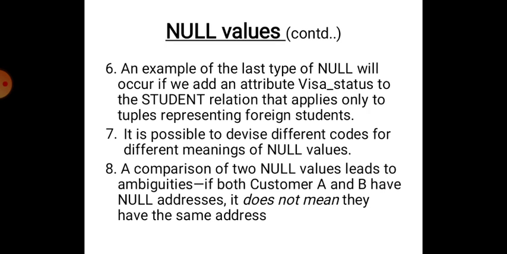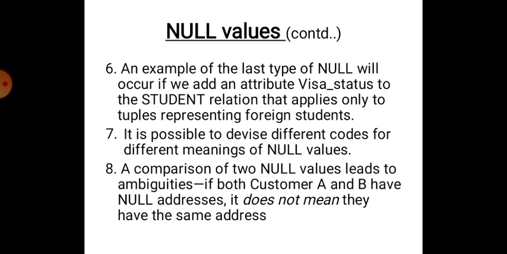An example of the last type of null will occur if we add an attribute visa status to the student relation that applies only to tuples representing foreign students. So a student's visa is required when you want to go abroad. If you are not going abroad, there is no question of visa. In that case, the visa entry will be null.